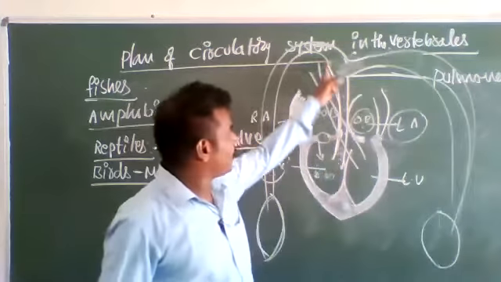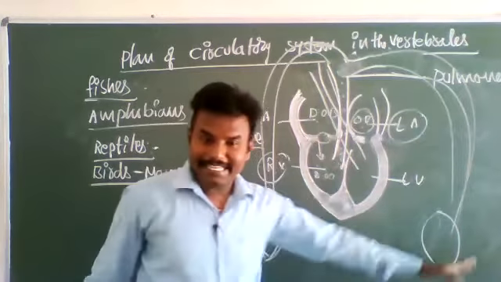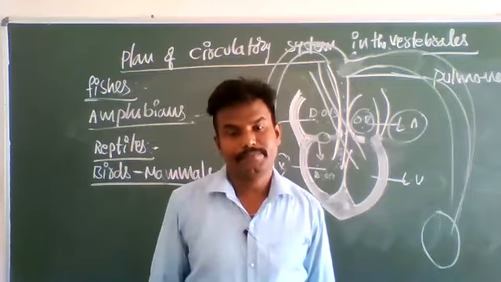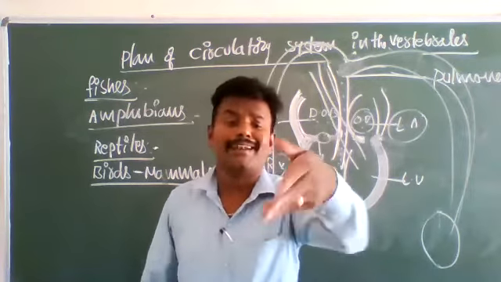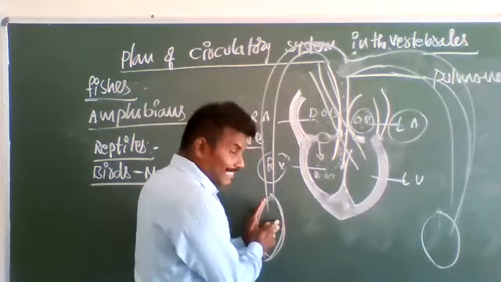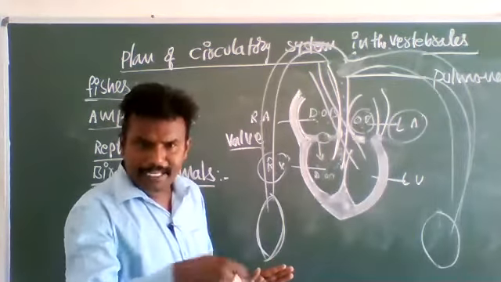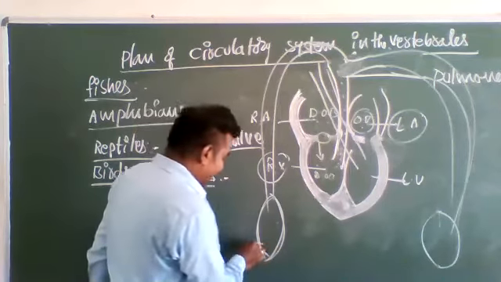This deoxygenated blood goes to the left lung, and deoxygenated blood goes to the right lung. In the lungs, deoxygenated blood becomes oxygenated. I already explained the process of how deoxygenated blood becomes oxygenated. So from the right and left lung, when deoxygenated blood becomes oxygenated, immediately the pulmonary artery is ready.